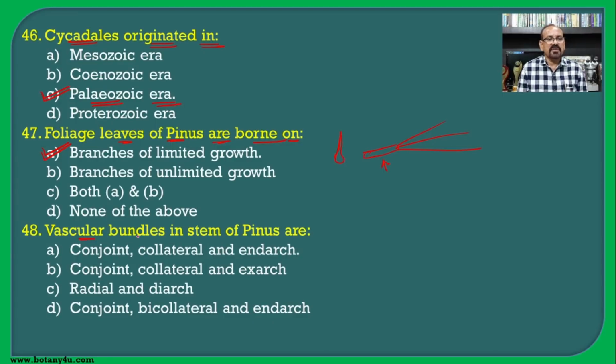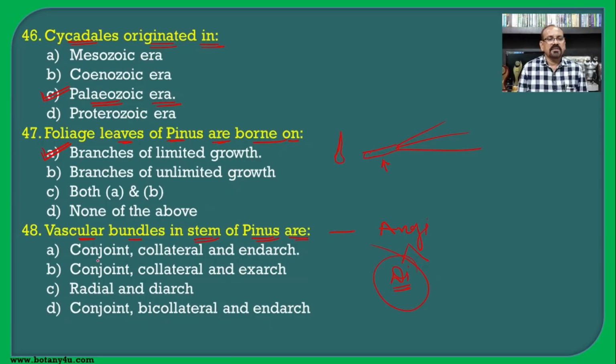The vascular bundles in the stem of Pinus are? If you see the gymnosperms, they are more close to the angiosperms, and among angiosperms, more close to the dicotyledons, and hence anatomically they are very similar to the dicot.